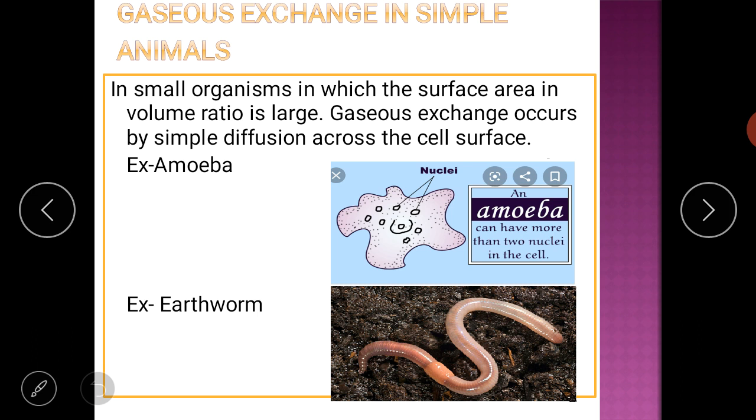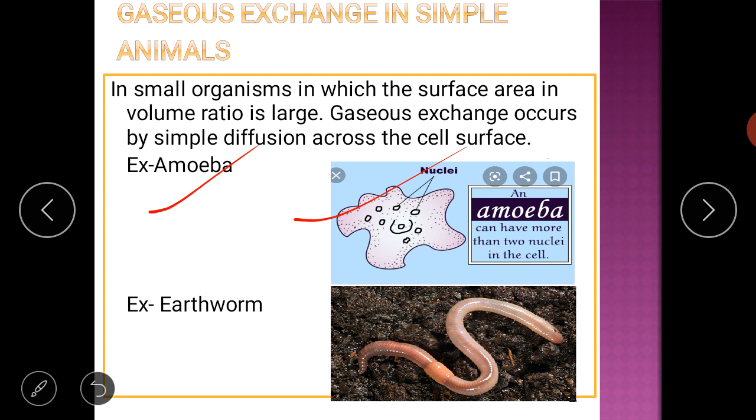Simple animals means these animals are made up of a single cell. Like you can see the example in the picture, amoeba. Amoeba is made up of a single cell, unicellular.